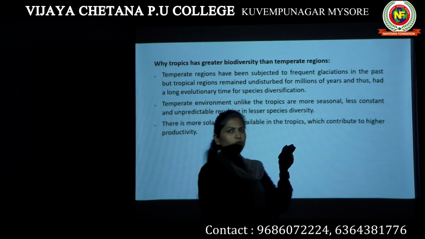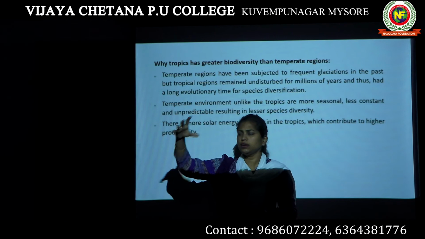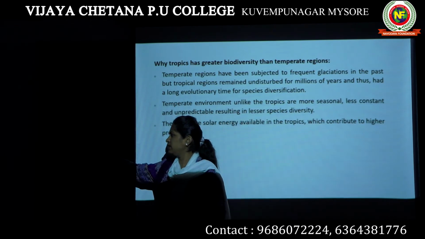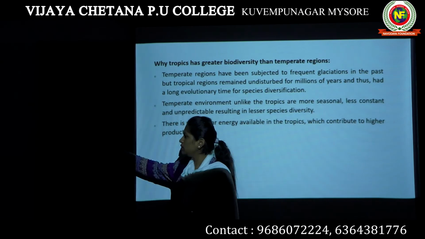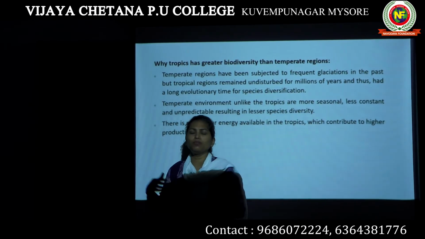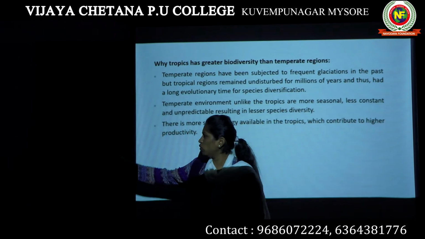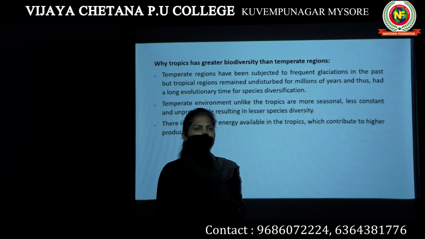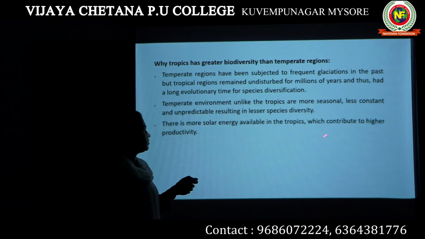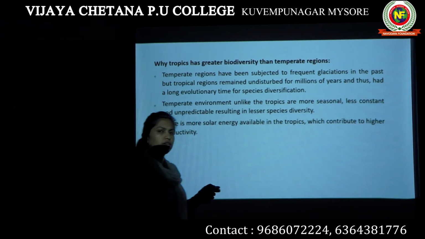Okay, when compared to your temperate and polar regions, the center region, which is the tropics, close to the equator, gets more sunlight. Okay, tropics get more sunlight. That is the reason they have more species diversity. That means they contribute to higher productivity.